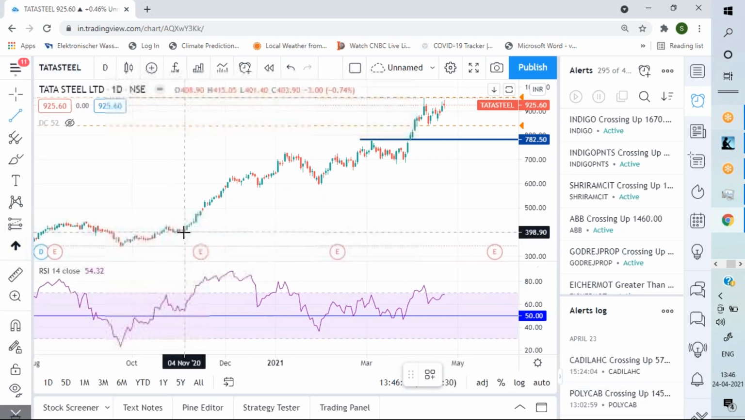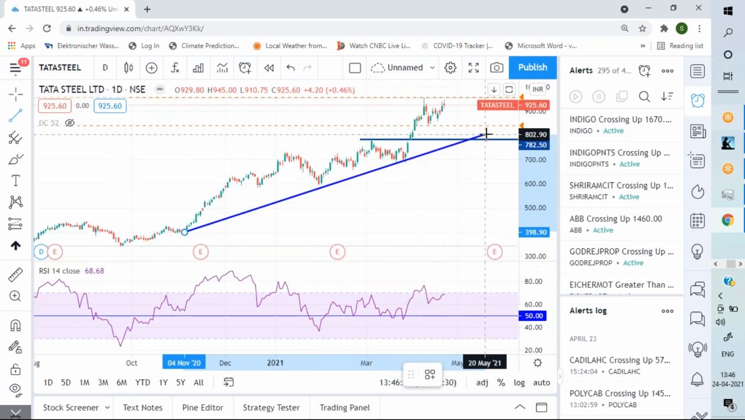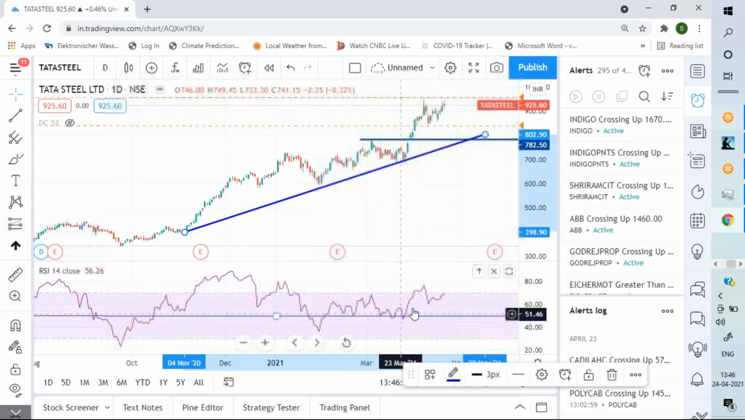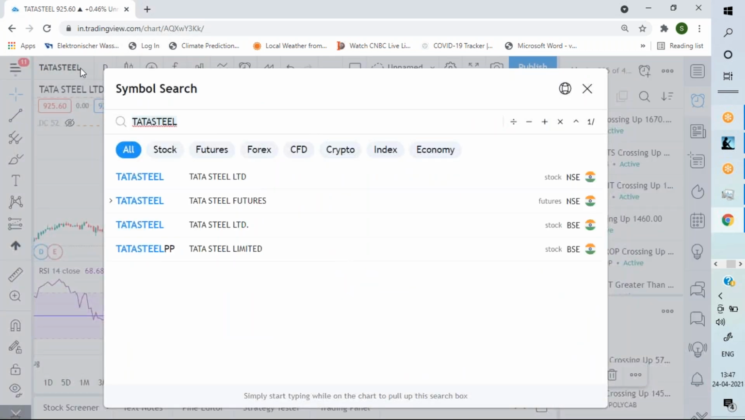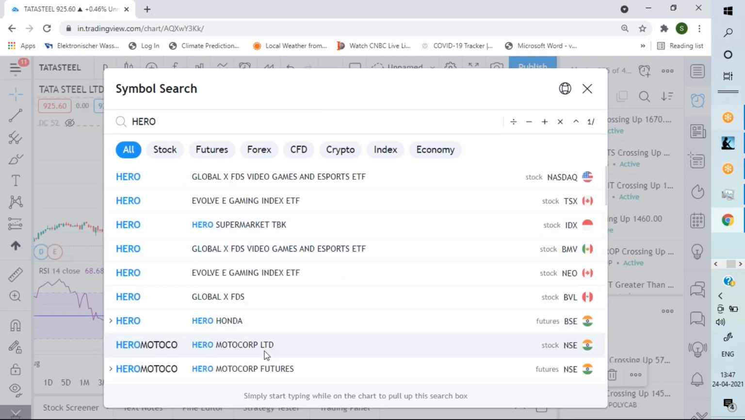Okay, add this, add this, add this, and expand. Now you will find these stocks we should always look to buy because their RSI is steadily sustaining above 50. Similarly, there are some stocks which have been weak. Let me go to Hero Motocorp, which has been a little bit bearish.